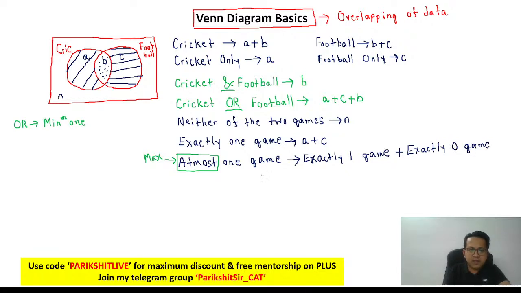So that would mean exactly 1 game is A plus C and exactly 0 game is N. Answer is A plus C plus N. Are we clear on this? Mansi, do you get your mistake? Mansi is saying A plus C, but you do not forget the N. Otherwise, that'll be wrong. Clear?